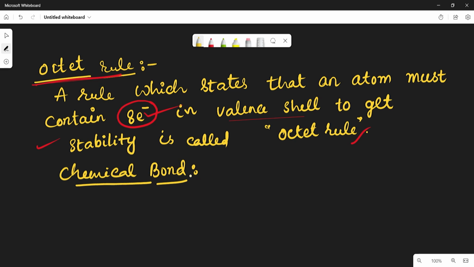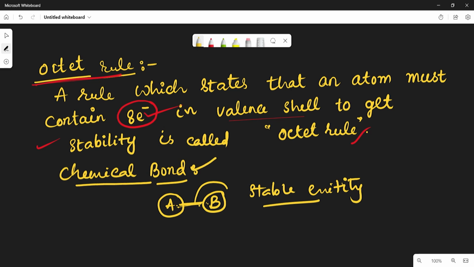So chemical bond means, if you take any two atoms, atom A and atom B, in between the two atoms there exists some force of attraction. Because of the force of attraction, the two atoms combine close together and become a stable entity. That is called chemical bond. Why do the two atoms come close together? To become stable.